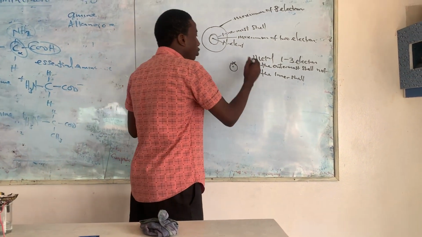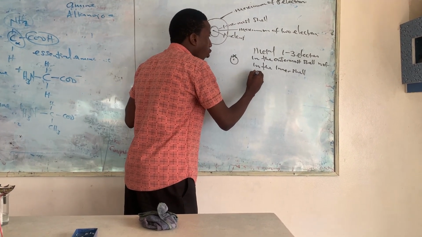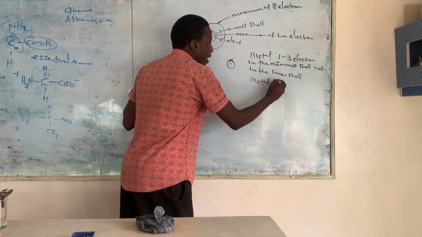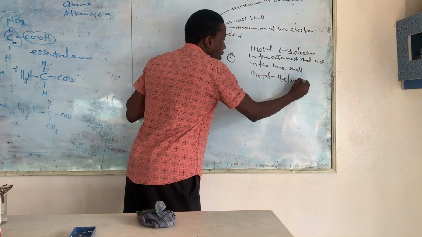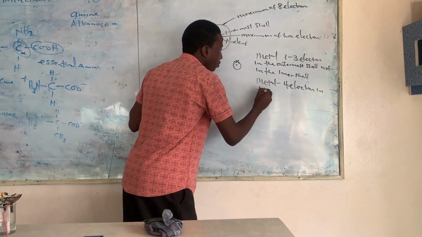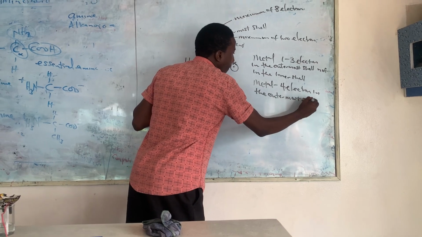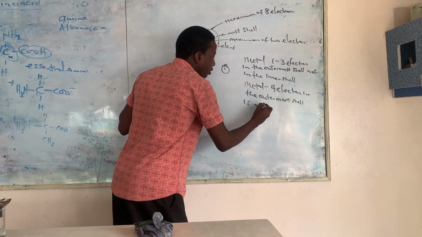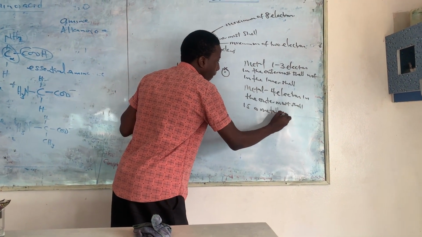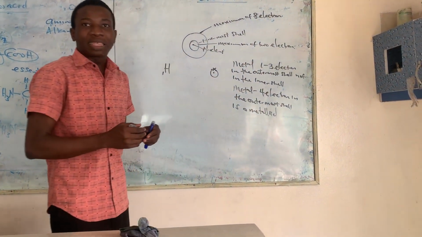And anyone you see that contains 4 electrons in the outermost shell is a metalloid. Why do you call them a metalloid?